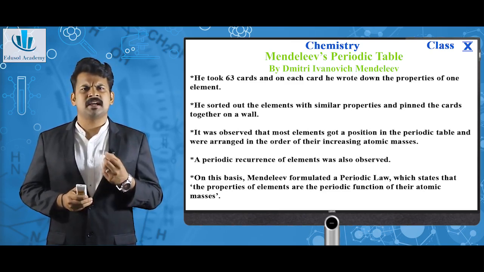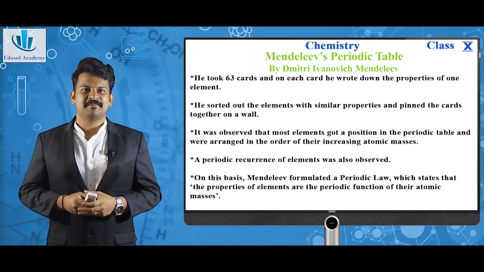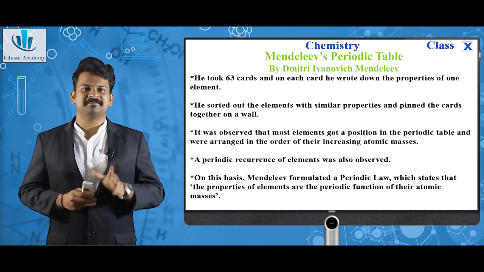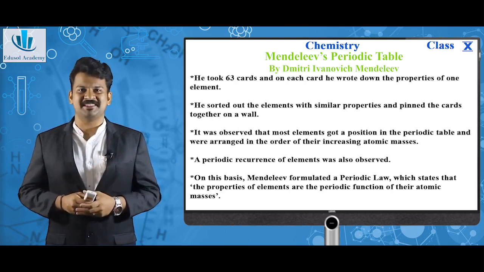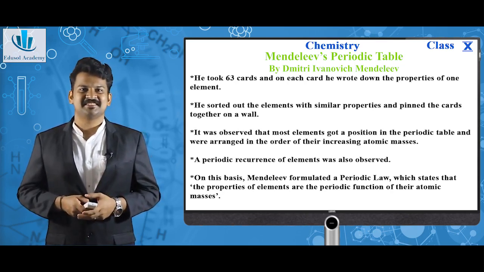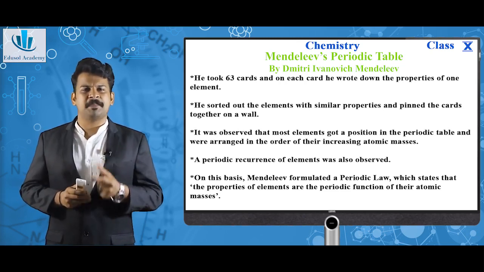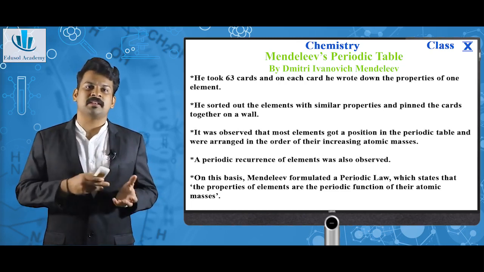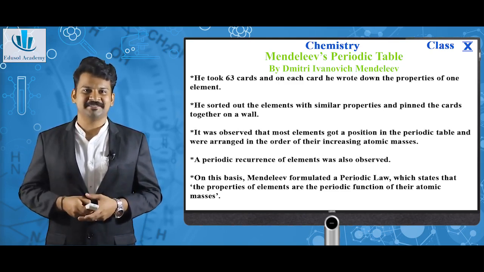He took 63 cards and on each card he wrote down the properties of one element. He sorted out the elements with similar properties and pinned the cards on a wall. It was observed that most elements got a position on the periodic table and they were arranged in the order of increasing atomic masses. The most important thing he observed was there was a periodic recurrence of elements in the table which weren't seen on most previous periodic tables that were given by Newland or Dobereiner.